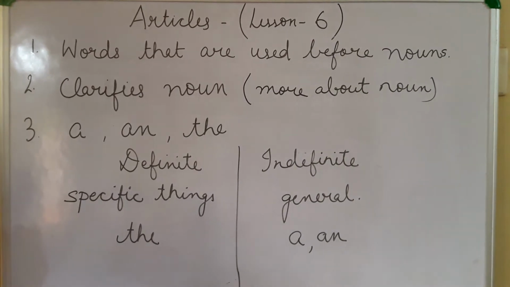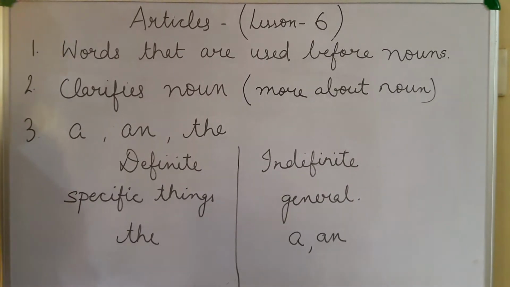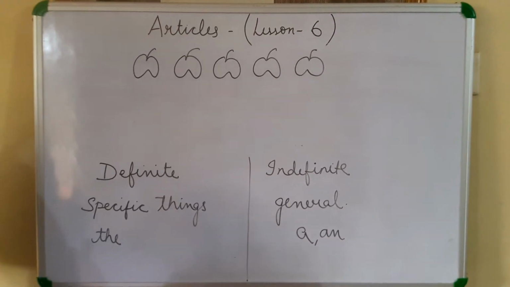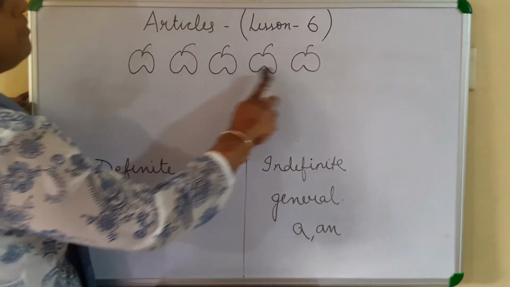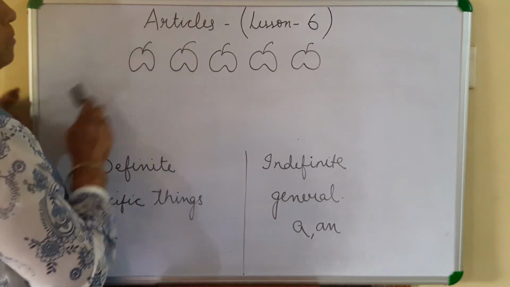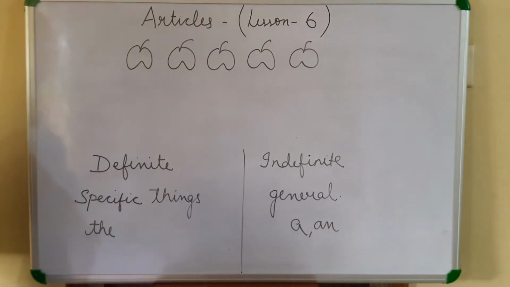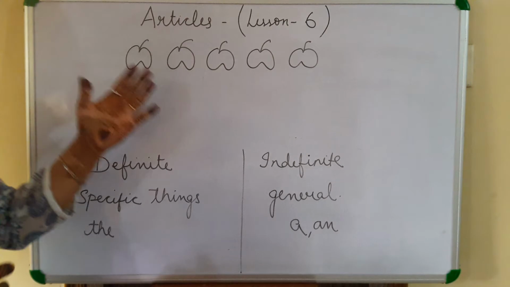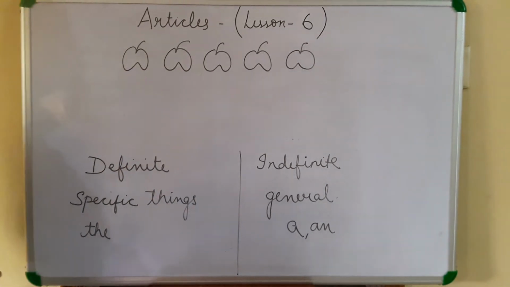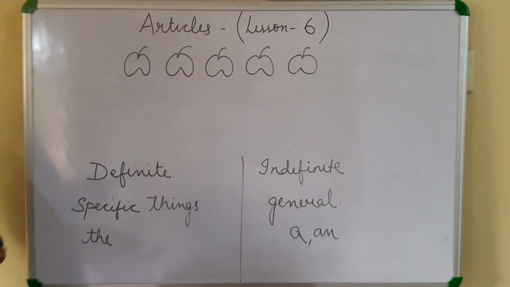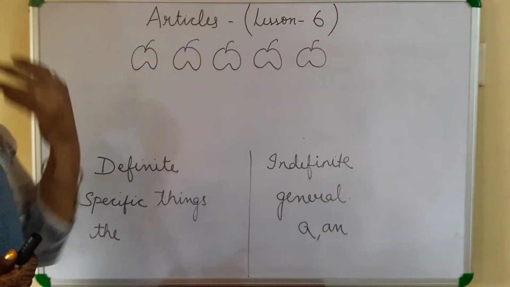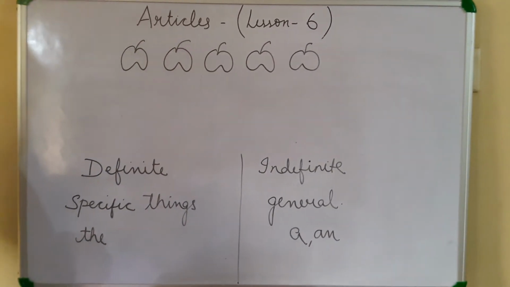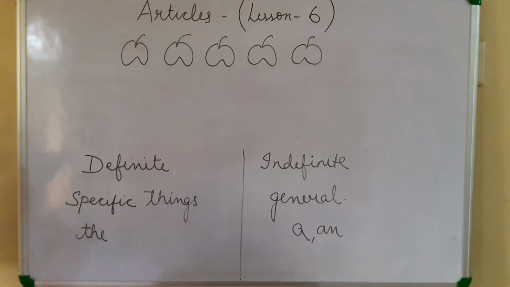I will show you with an example. Suppose there is a group of apples. This is a group of apples, as you all can see. Now, if you are given a choice to eat an apple from the group and you want to eat any apple from the group, what will you say?